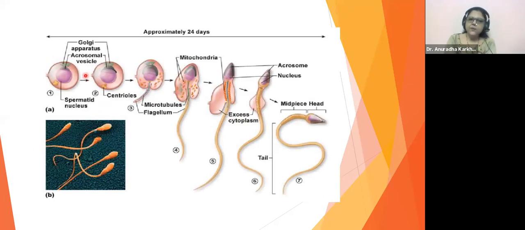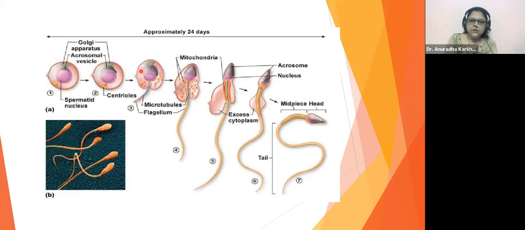See, this is your spermatid, the circular one. Four were formed, right? Now look here, the acrosomal vesicle has formed, filled with granules from the Golgi body. See, now this has come closer to it. It has come very much closer. Look at this.